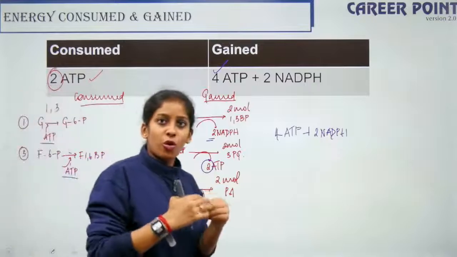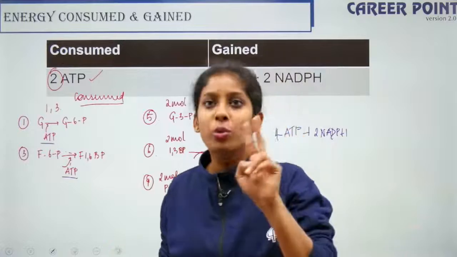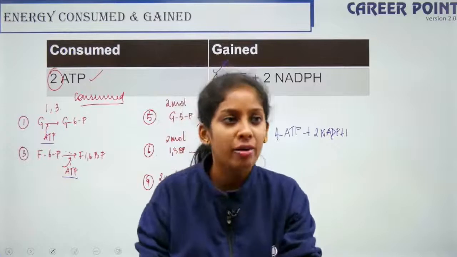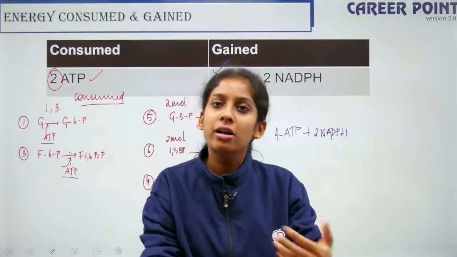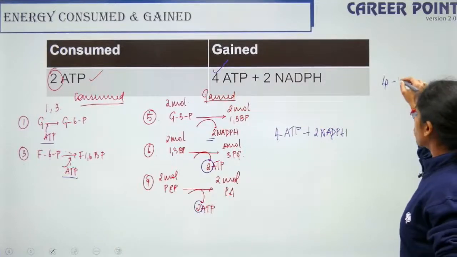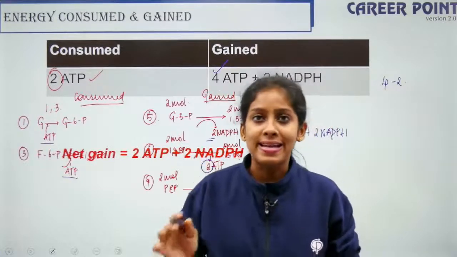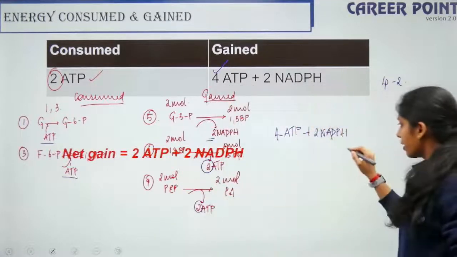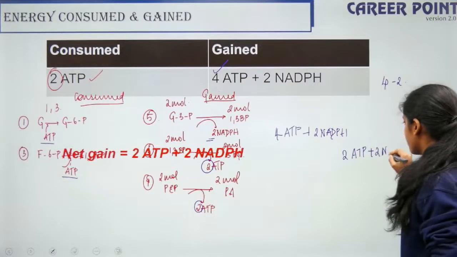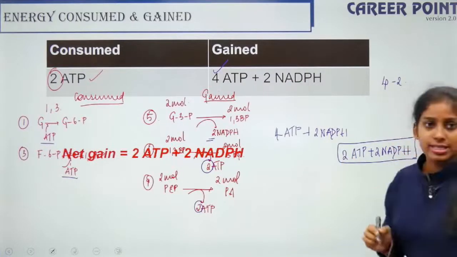If I get 4 rupees as my profit and I have invested 2 rupees, what is my ultimate profit? Only 2 rupees. Because first I have to put that invested 2 rupees back in my account, and the profit that I have earned is 2 rupees. So here the net gain would be 4 minus 2. So the net gain would be 2 ATP plus 2 NADH. This is the net gain of energy from glycolysis.